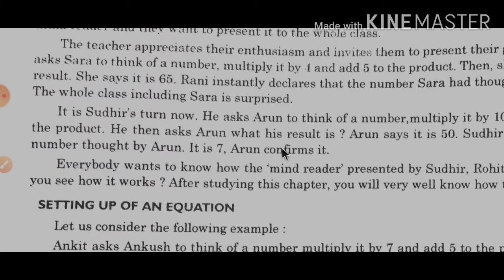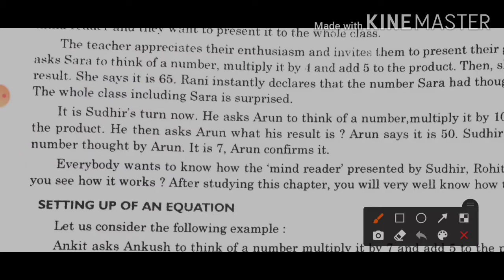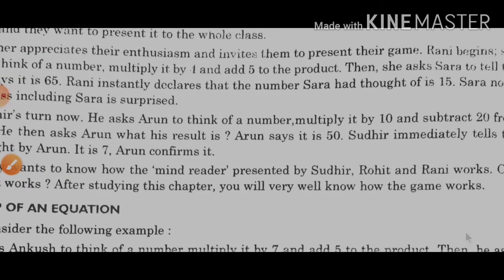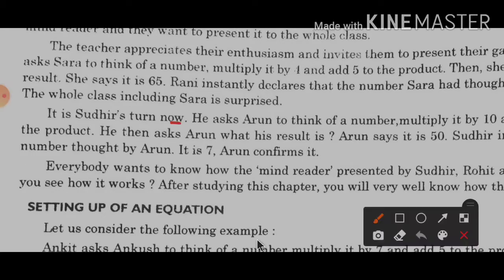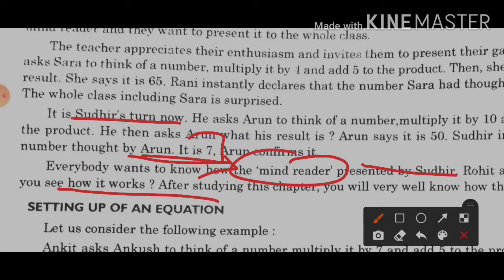So again Sudhir asked one question to Arun. He told him to first multiply the number by 10 and after that subtract 20 from the product, and the answer came 50. But how did Sudhir know that the number he thought of was 7? Everybody wants to know how this mind reader game presented by Sudhir, Rohit and Rani works. I hope that you are also excited to know how this mind reader game works.